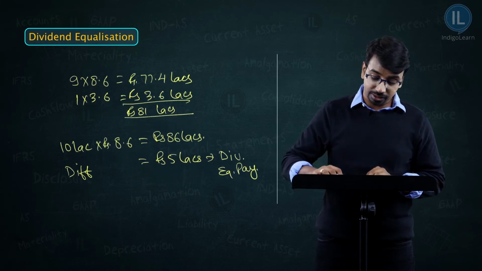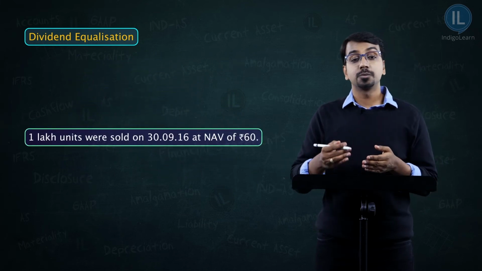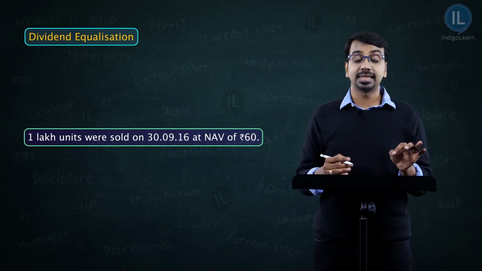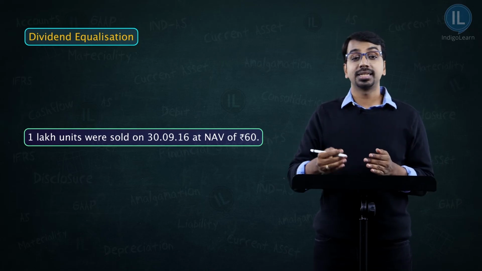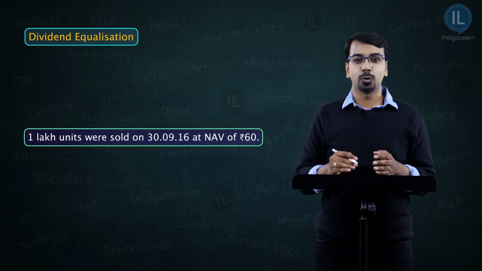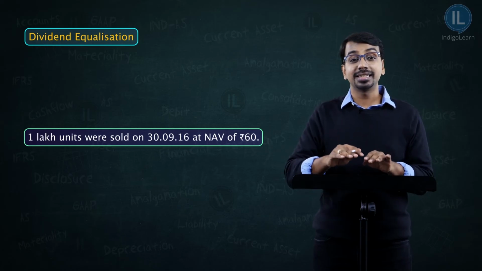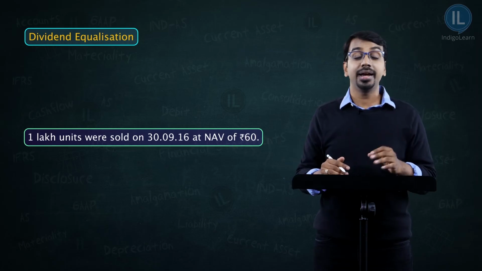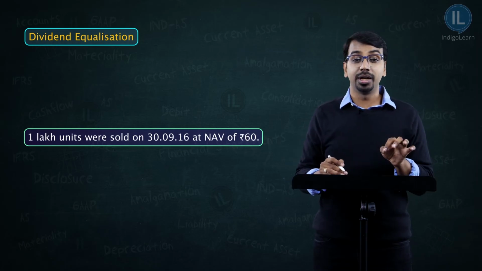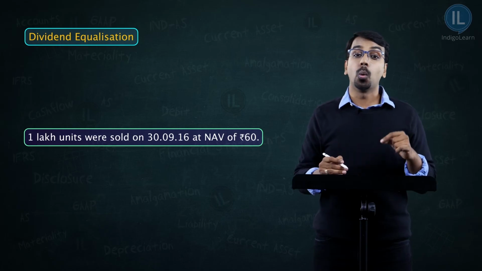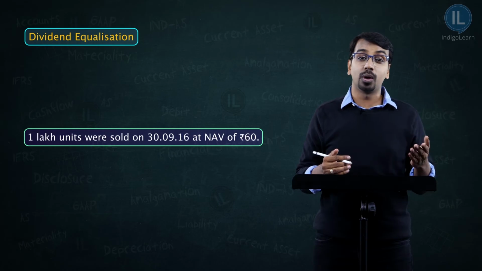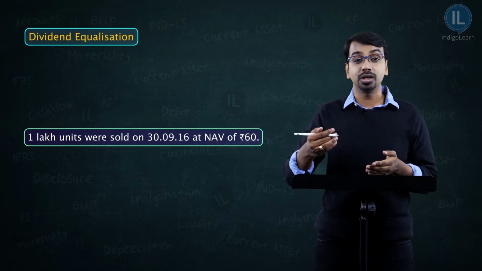Now let us understand the journal entries. When the unit holders purchased, what is the NAV given in the question? The NAV given is 60. Now over and above this 60, 5 rupees would be paid by the unit holders so that the dividend is equalized when it is paid at the year end. So what is the amount that will be paid? 65 per unit. And how many units are being issued? 1 lakh units. So what is the total amount coming to us? 65 into 1, 65 lakhs is what is coming to the mutual fund.